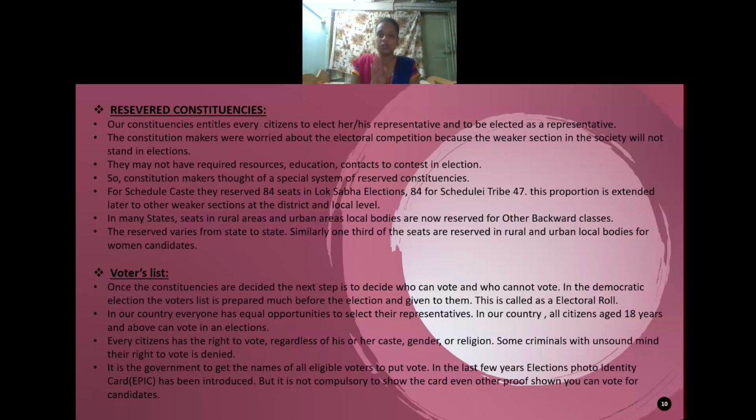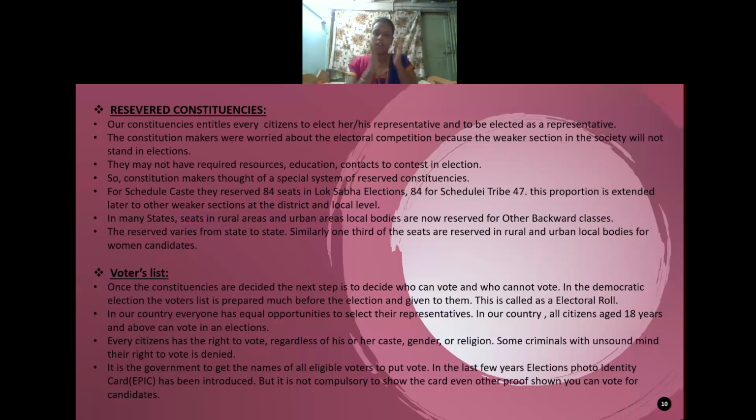Instead, we can show another proof like a driving license, Aadhaar card, PAN card or ration card, and cast our vote. These three topics we discussed in the last class.